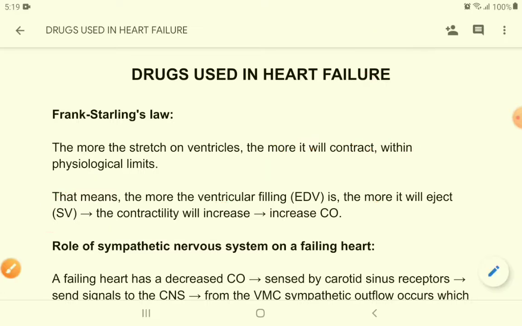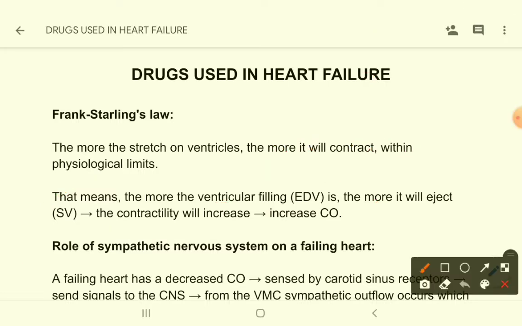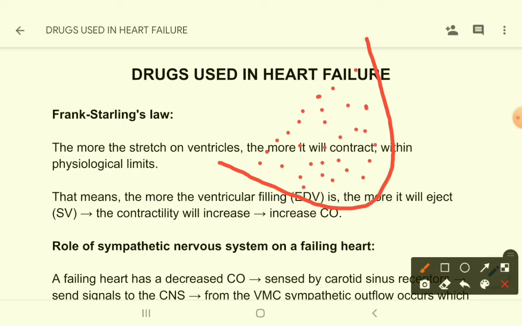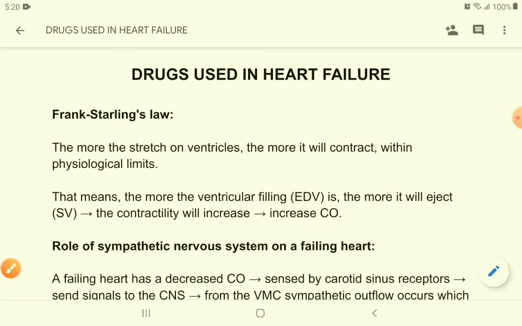But suppose the ventricles are overfilled, more blood remaining after diastole. The stretch is more here, so the inward pull will be more, the contraction will be more, the cardiac output will be more. This is the Frank Starling's law.